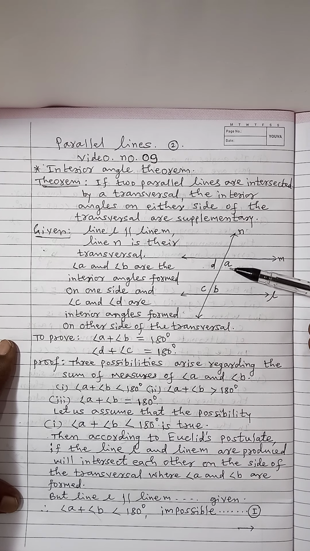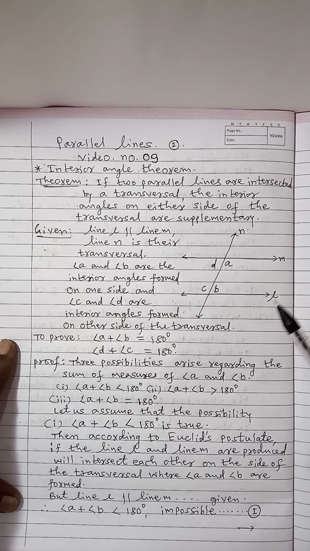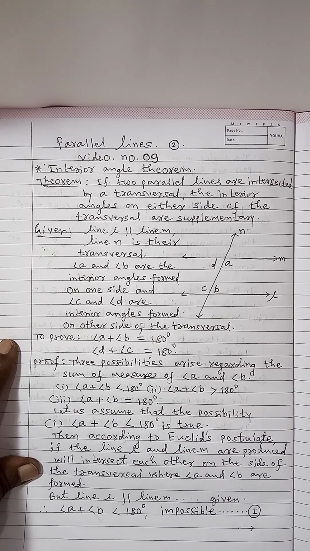Angle A and angle B are the interior angles formed on one side, and angle C and angle D are the interior angles formed on the other side of the transversal.